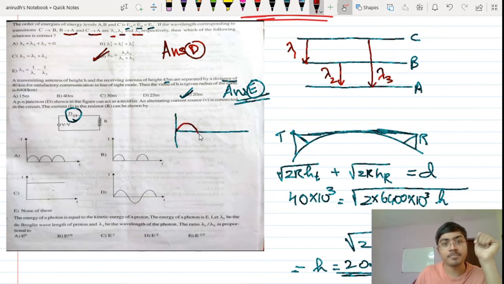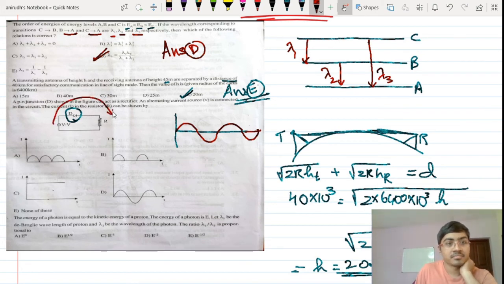In the first cycle it is up, the second cycle it is just in the reverse direction, and the third cycle is again in the forward direction, and the fourth cycle is again reverse direction. Forward direction means this direction. In the next cycle it will be in the reverse direction.